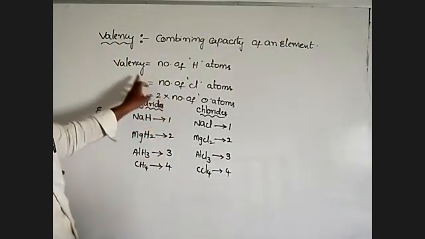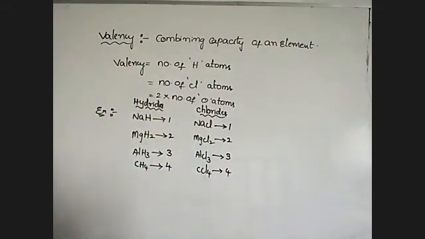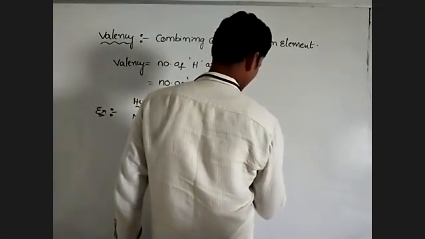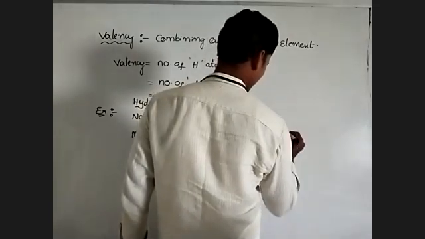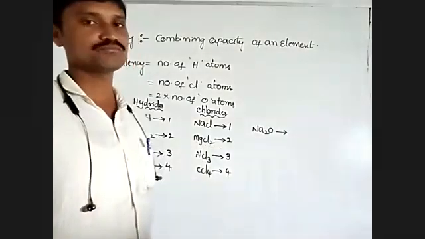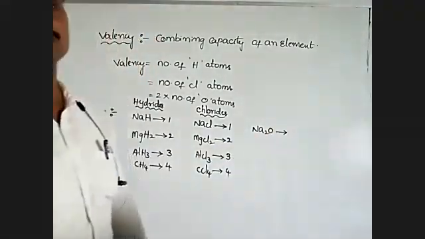Next, coming to valency equal to 2 into the number of oxygen atoms. Here Na2O, sodium oxide. In sodium oxide, there is only one oxygen present.